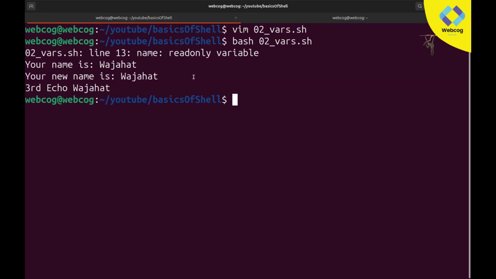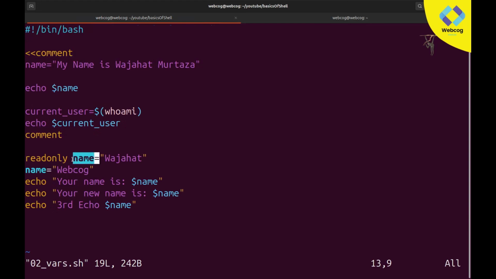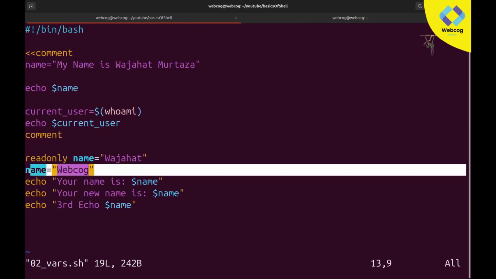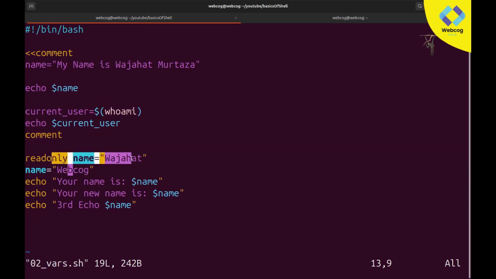So why is there a warning? It's saying that basically this name variable is a readonly variable. When it is a readonly variable, it means we can't update this variable in future. Here we can't update it, we need to work with the same variable. So the same value which is stored in this variable is still printed here. That's why, if your variable is readonly, you can't update it like this.